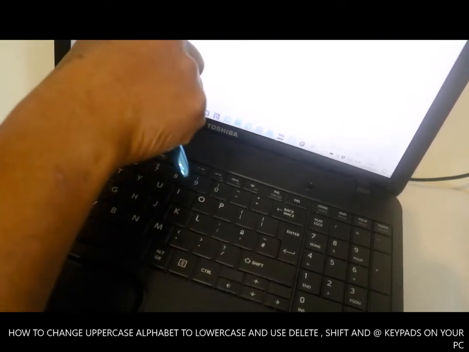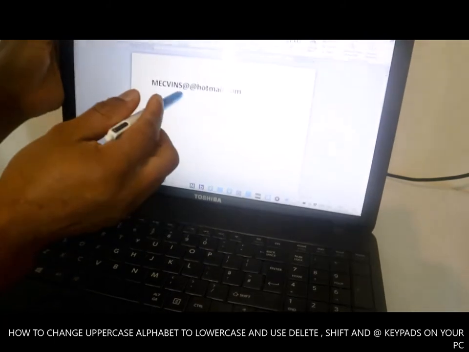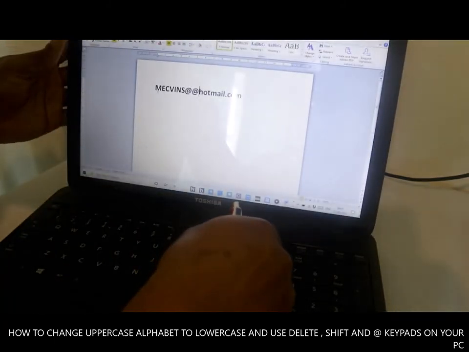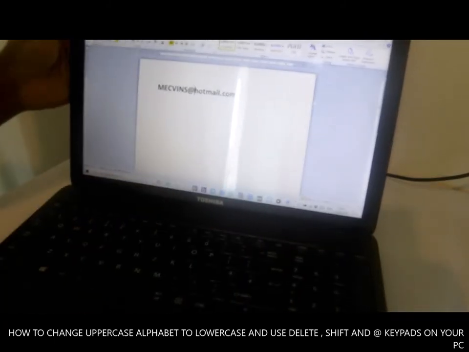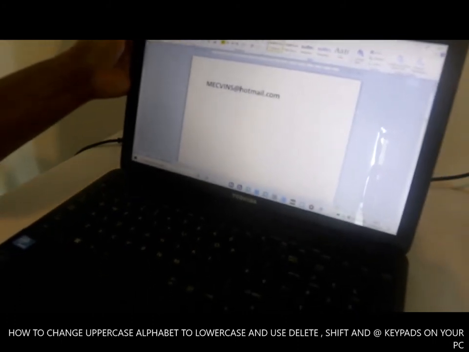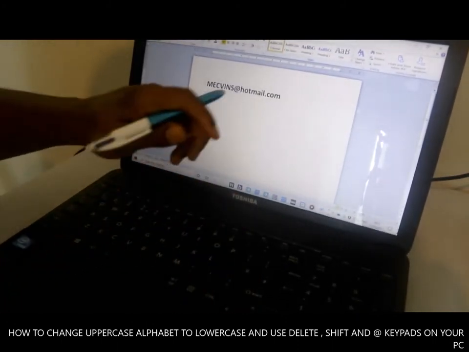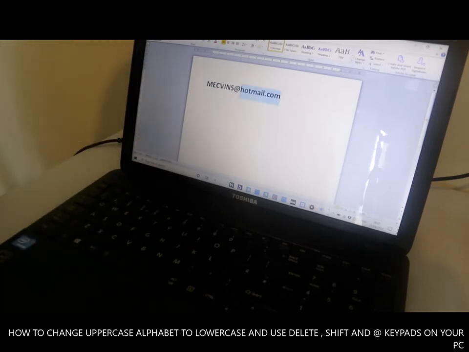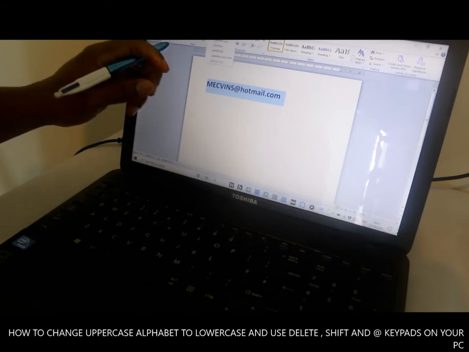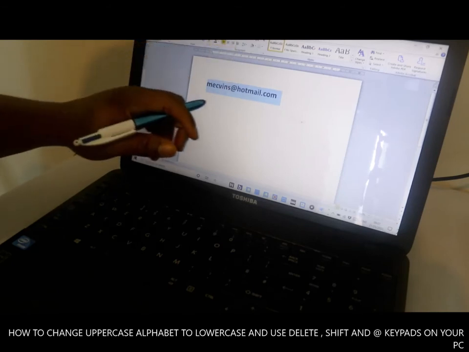We want to delete one of the at signs, so we shift it. So this is how to do it. Now this is the email address, mcvince@hotmail.com. To put this email address in lowercase, you select lowercase, and everything will change to lowercase.